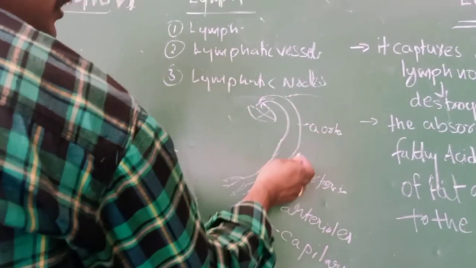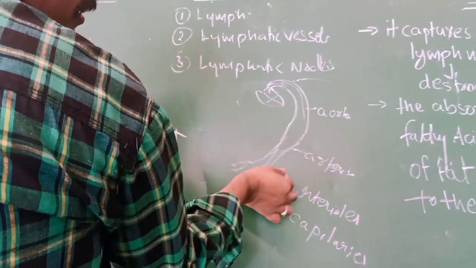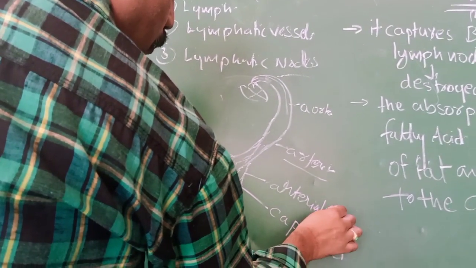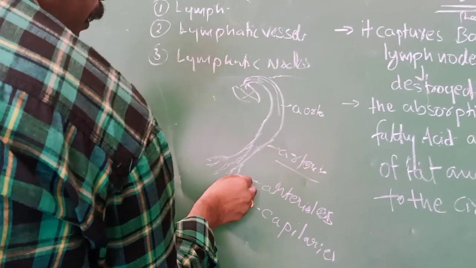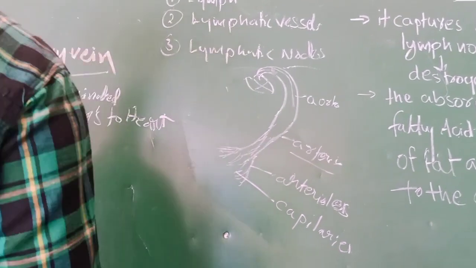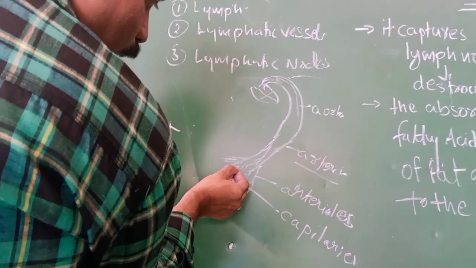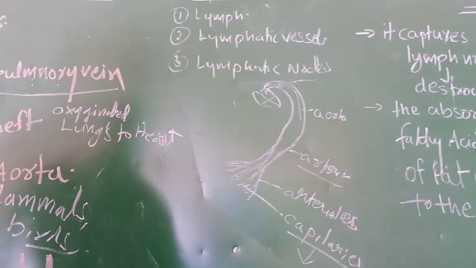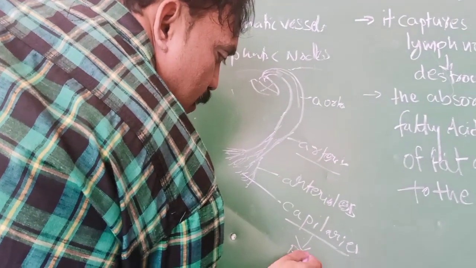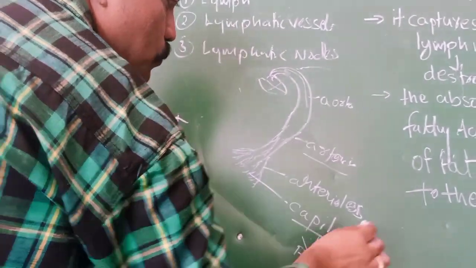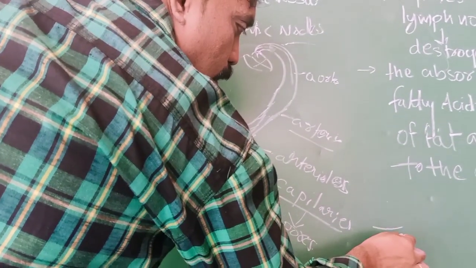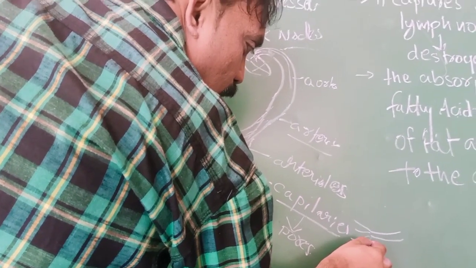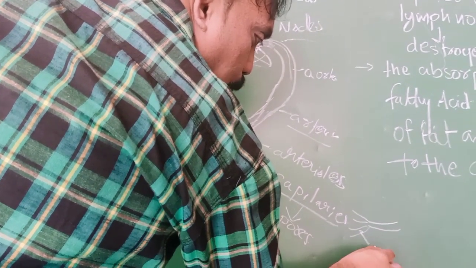Try to understand. The aorta is the biggest blood vessel, that is divided into arteries. Arteries are divided into arterioles. Arterioles again are divided into small blood capillaries. In those blood capillaries, which are hair-like structures, small pores are there. Pores means holes, so I have to draw here. This is the arteriole. Again, the arteriole also has small branches. These are the capillaries. On the surface of the capillaries, small pores are there.